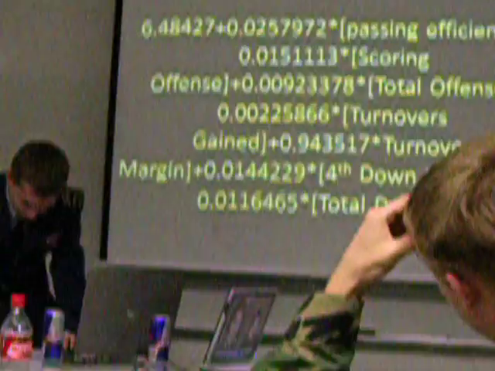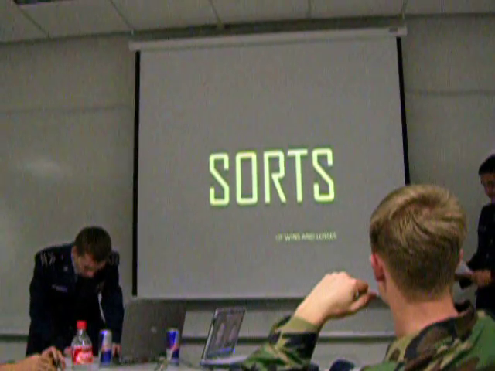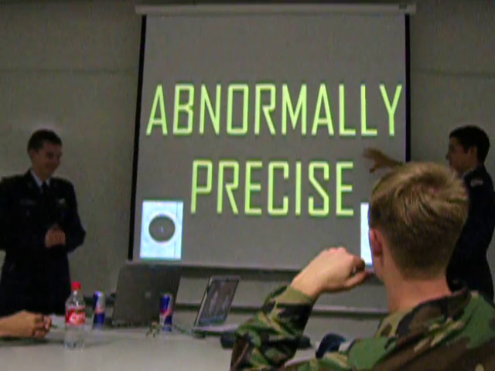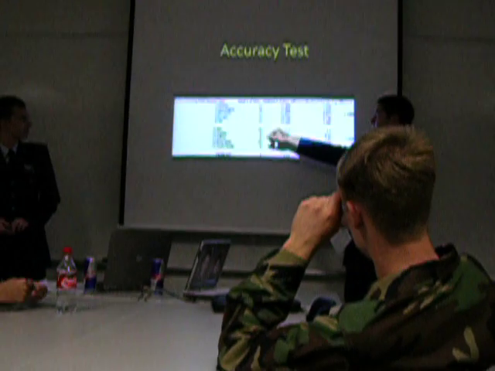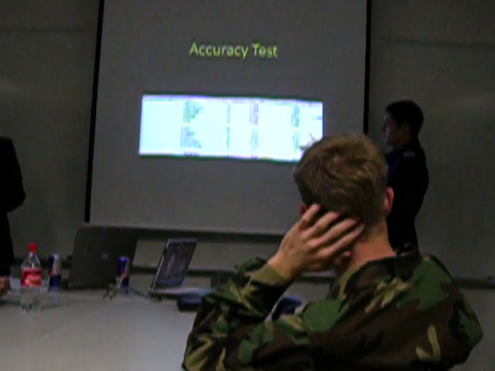We put the best and worst NCAA teams through our equation and found our equation was good at predicting wins. It made our predictions abnormally precise. Next slide, please. Basically, as you can see here, we applied it to the top 5 teams and bottom 5 teams of the top 25, giving us varied results.